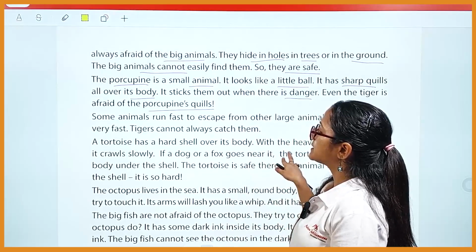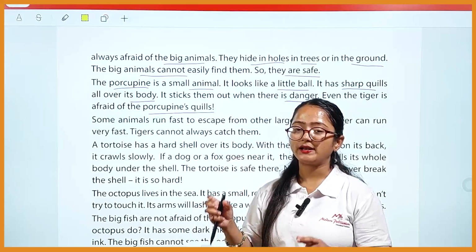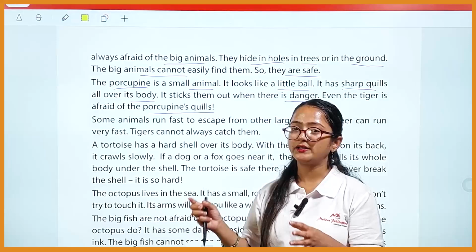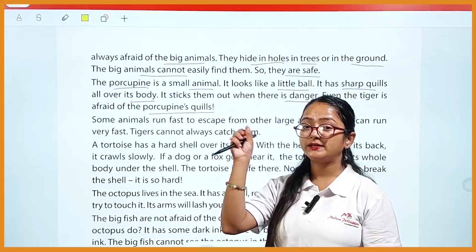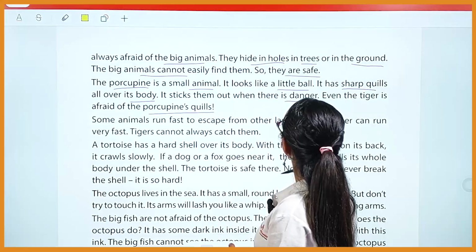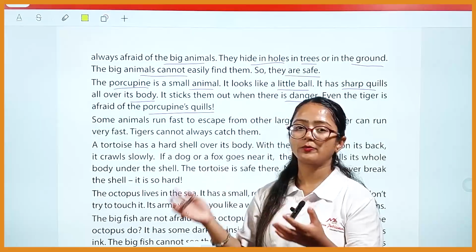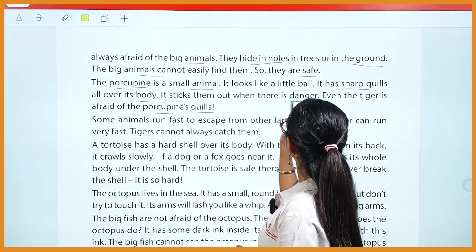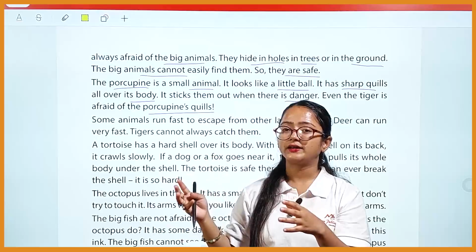So basically, students, the porcupine is a small animal, and it has quills on its body. A quill is a thorn-type, needle-type thing, which is very dangerous. It has quills all over its body, and it looks like a little ball. It sticks the quills out when there is danger.